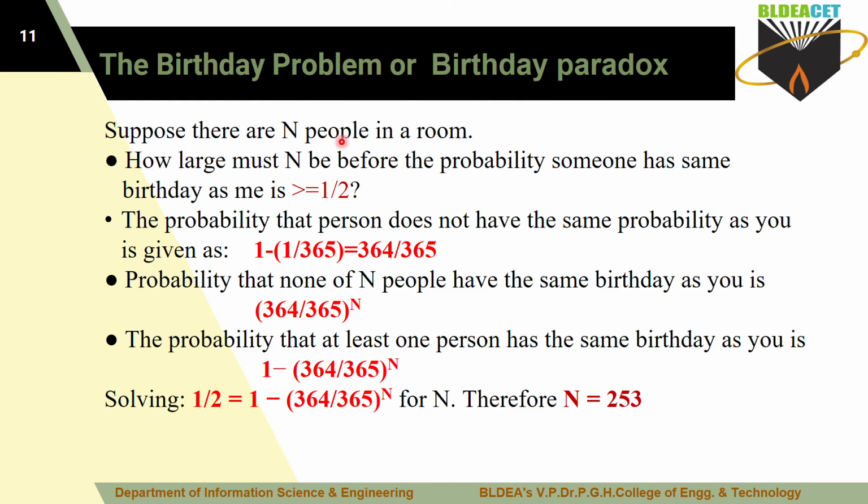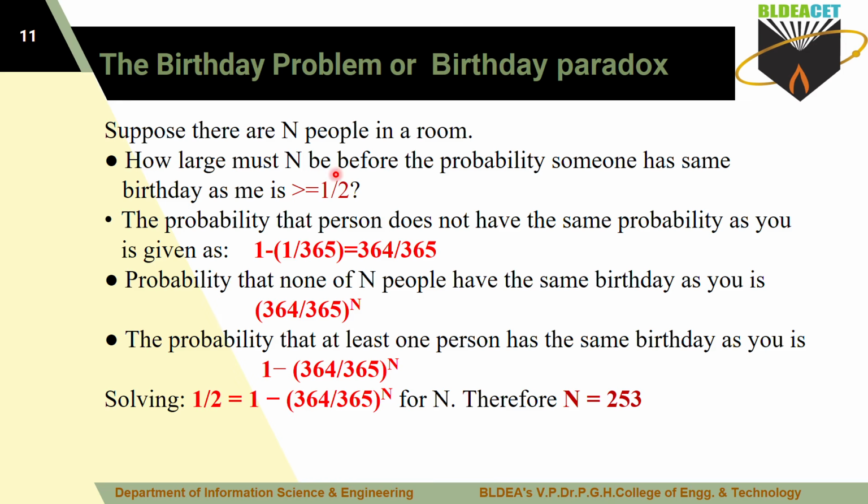Assume that you consider one room. In that, suppose n people are there. So that n may be 2 or 3. In that situation, all the 3 members may have different birth dates. So if you increase the number of people in a room, then that uniqueness varies. If I take 10 people, yes, all 10 people's birthdays may be different. If I take 100 people, yes, all 100 people's birthdays may be different here.